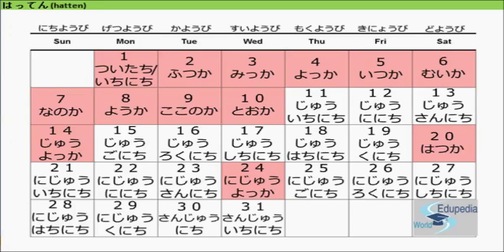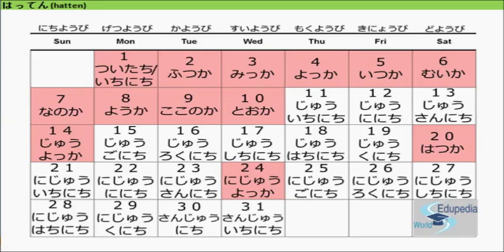Fifth is called Itsuka. Sixth is Muika. Seventh is Nanoka. Eighth is Yoka. Ninth is Kokonoka. Tenth is Tooka. Okay, let's repeat one more time from 1 to 10.